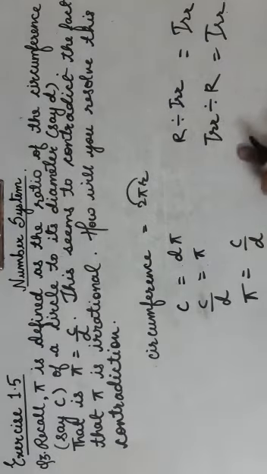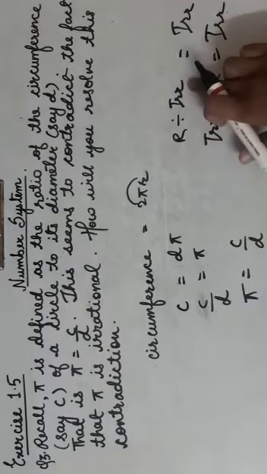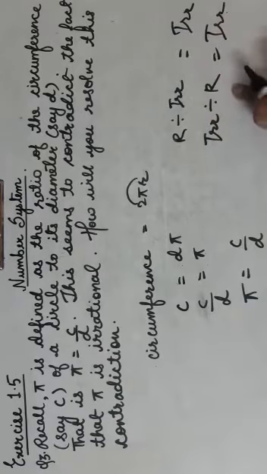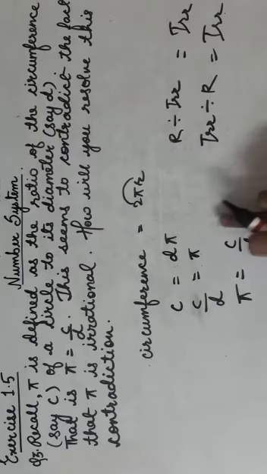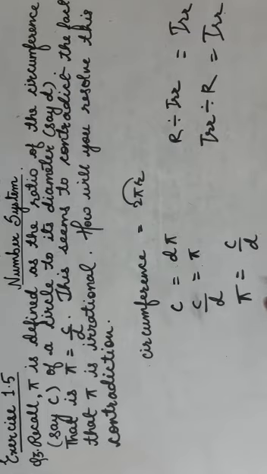Clear? Because we have seen yesterday in the previous lectures that a rational number divided by an irrational, or an irrational divided by a rational, the result is going to be an irrational number. In this operation, our result is pi. To get an irrational result in a division operation, either c or d has to be irrational. So in this division, either c or d is an irrational number, that's why pi is an irrational number. Now how will you write this?